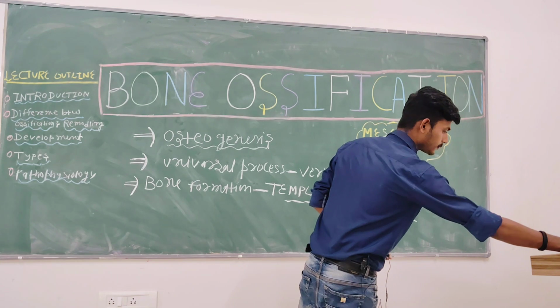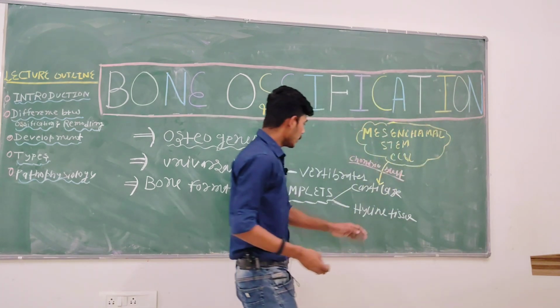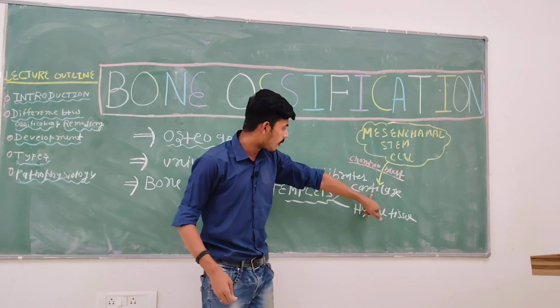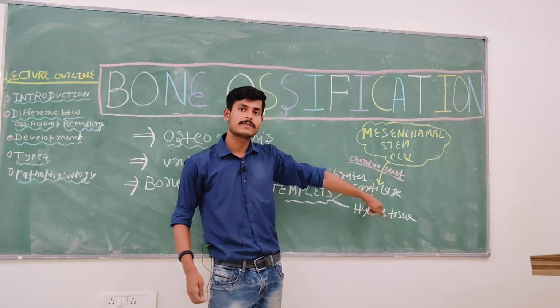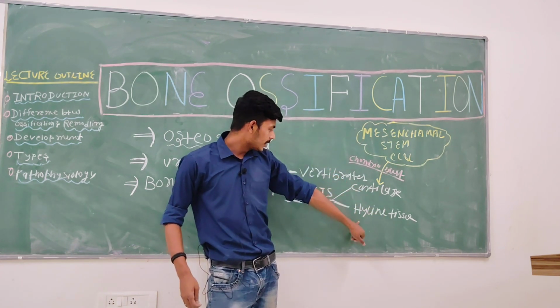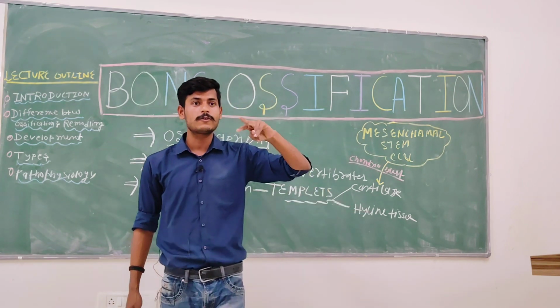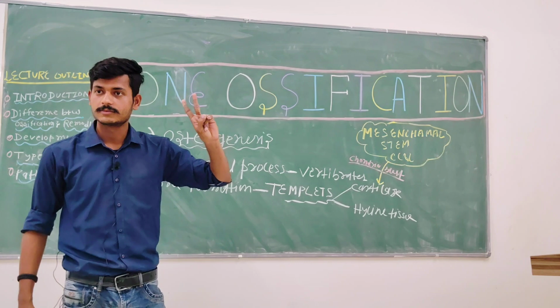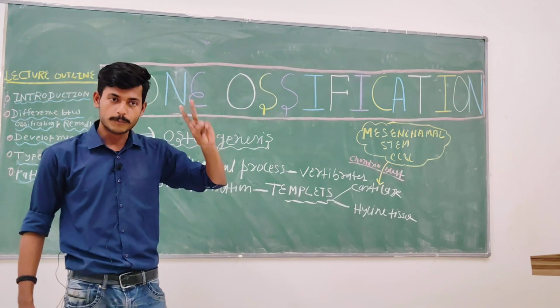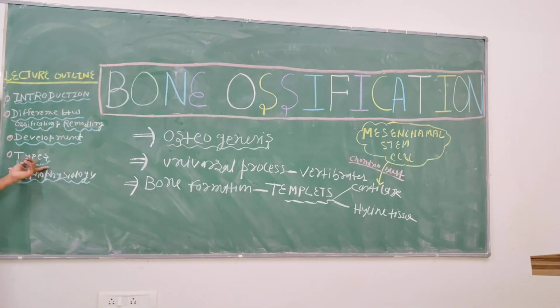Now you are seeing that bone is formed either with the help of a cartilage template, or it will form from the hyaline tissue. It means there are two modes of bone formation. So I told you the types of bone formation. The first type will be formed with the help of cartilage, understanding? The second type will be formed from the hyaline tissue.